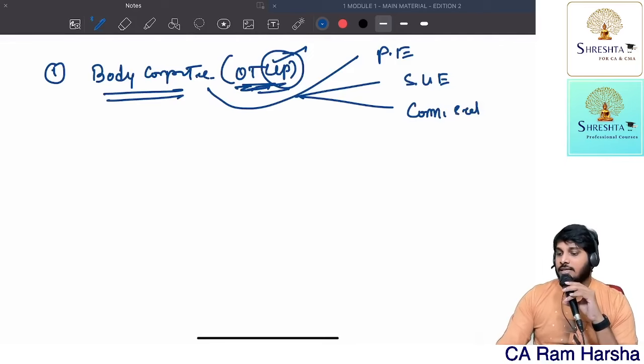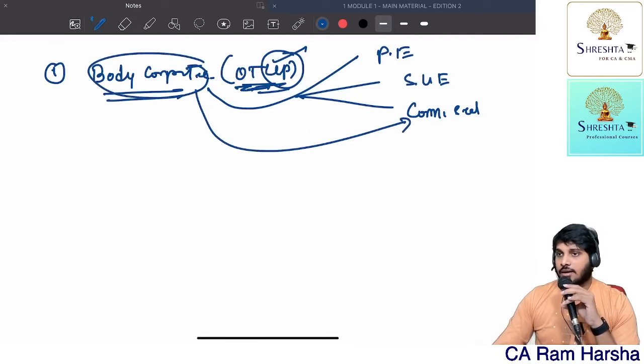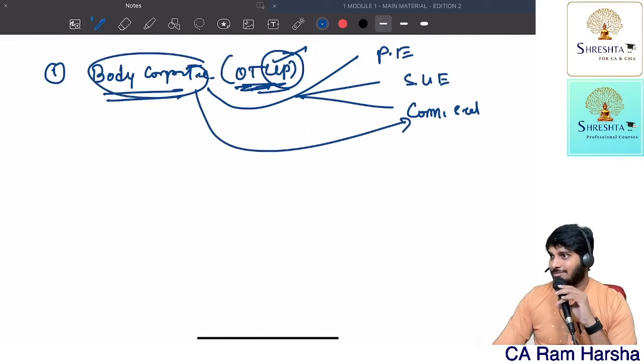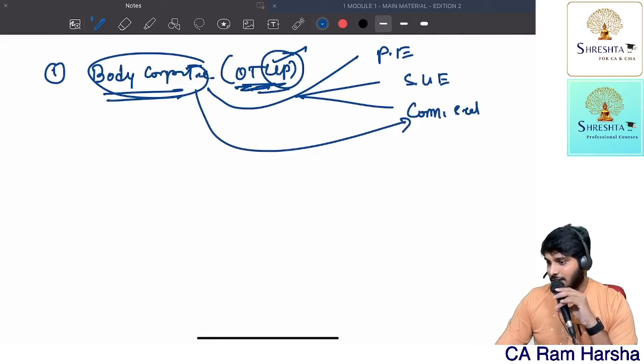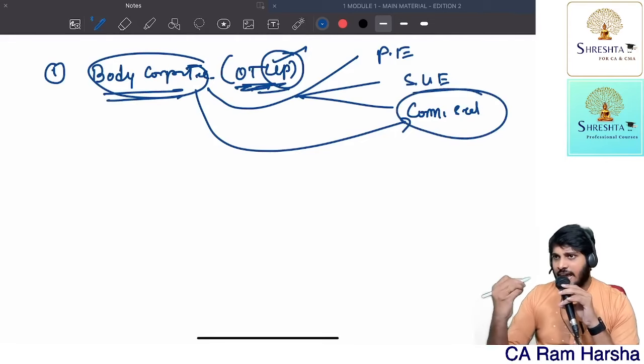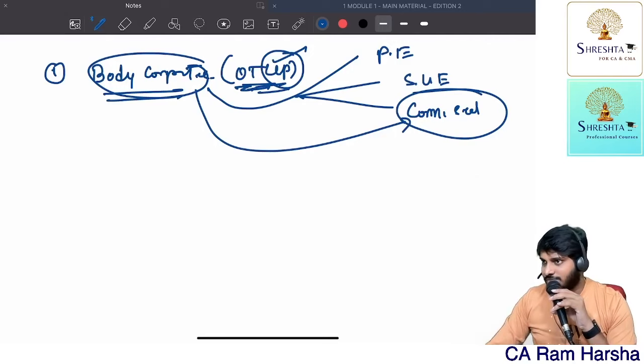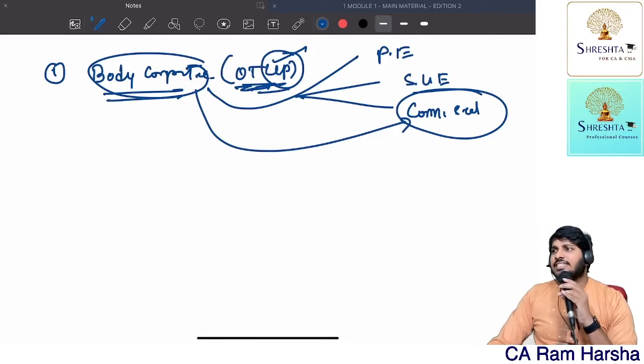Common seal means the body corporate itself can put a stamp. Getting the point? A body corporate will have a separate identity. Or the common seal means what? See, an individual is identified by his thumb or by his signature. However, an entity is identified by its stamp, nothing but seal. Getting the point?